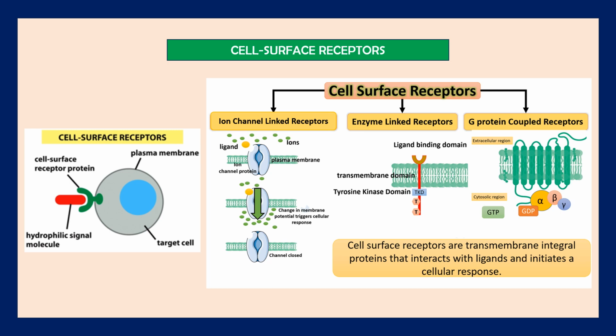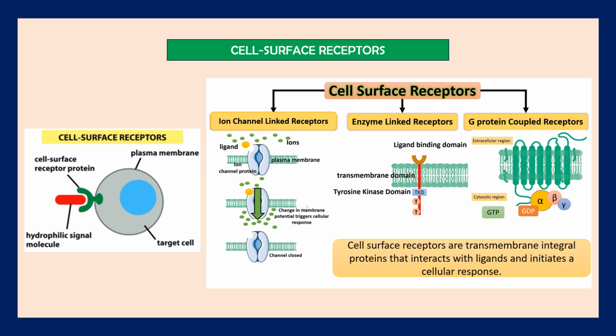The ligands that interact with the cell surface receptors do not have to enter the cell that they affect, and some cell surface receptors are also called cell specific proteins or markers because they are specific to individual cell types.